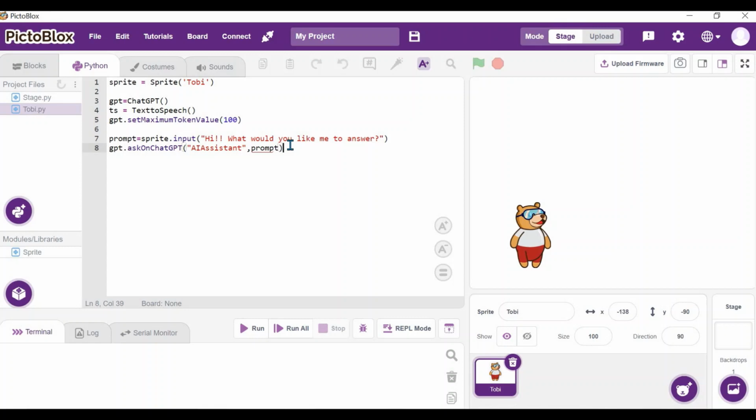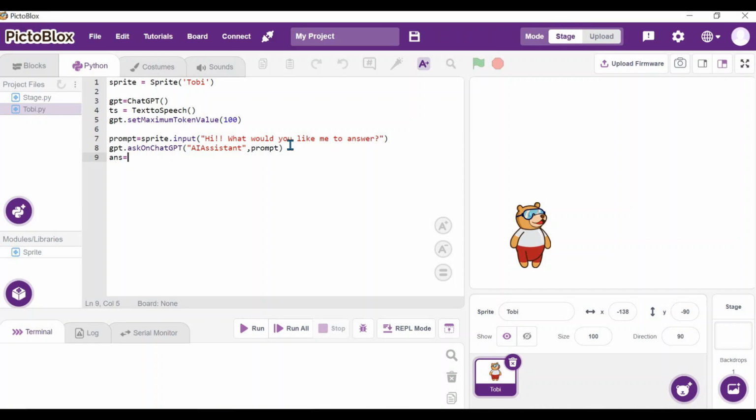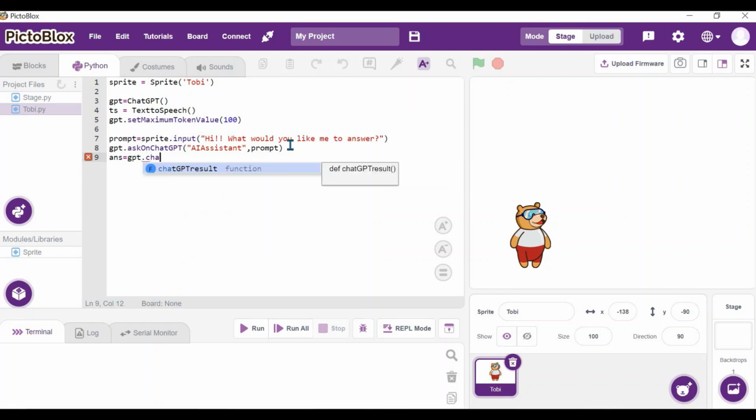After this, it will give the output. Let's store the output in a variable. Why do we want to store the output in a variable? Because we can use that n number of times, right? So let's create a variable. I'm going to create a variable called answer is equal to GPT dot the result of what ChatGPT is giving. So ChatGPT result.